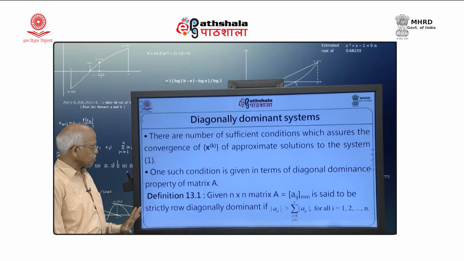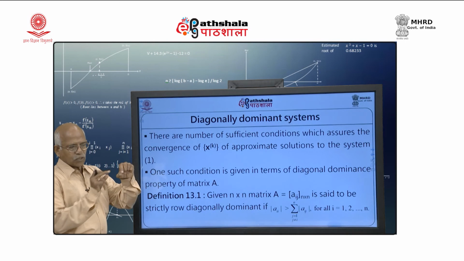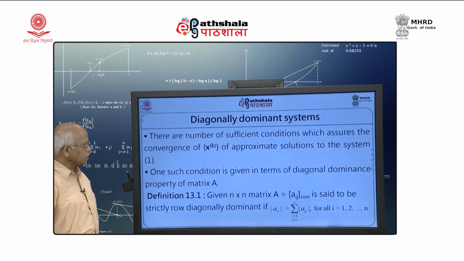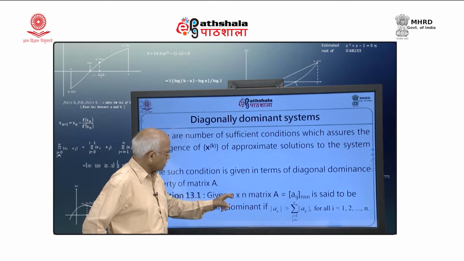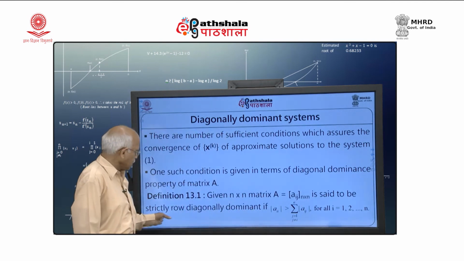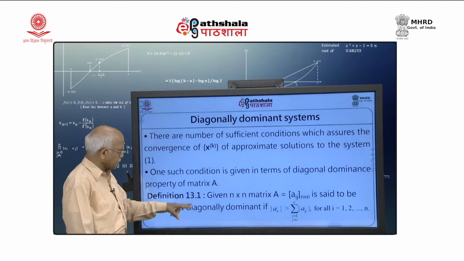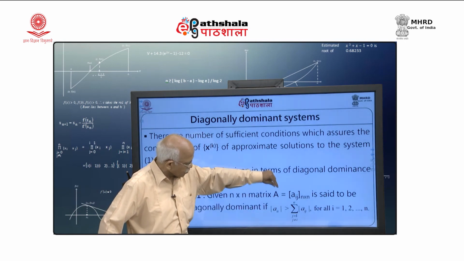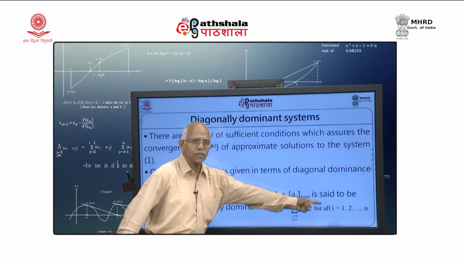And what is that diagonal dominance property? You know that the diagonal element plays a vital role. So, I want that diagonal element to be very large as compared to other elements in the matrix. That is what is called the diagonal dominance. Given an n by n matrix A = (a_ij), it is said to be row diagonally dominant, strictly row diagonally dominant, if mod a_ii, that means the diagonal element in absolute value, is greater than the sum of the absolute values of the remaining elements in that row.